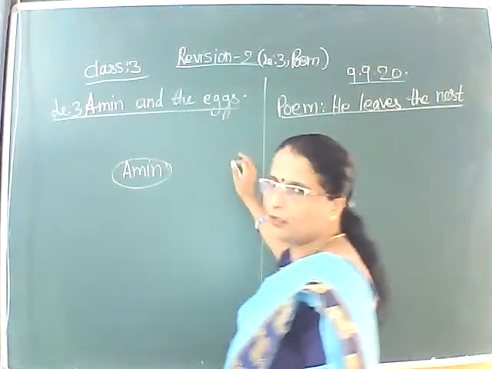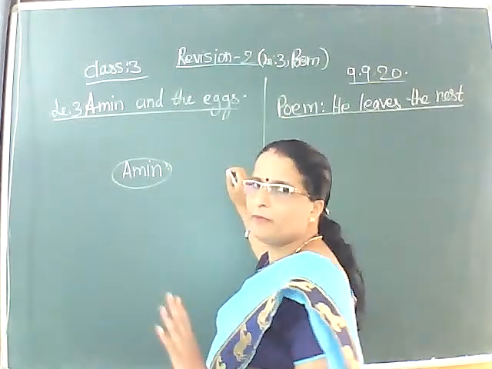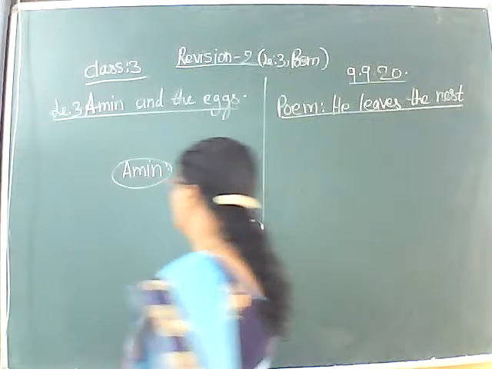Now, after this particular lesson is over, what you have to do is, children, once you read the lesson, you take a rough book or your notebook itself and write the name of the main characters as I am writing here.